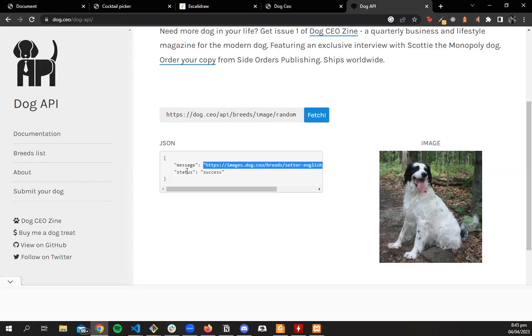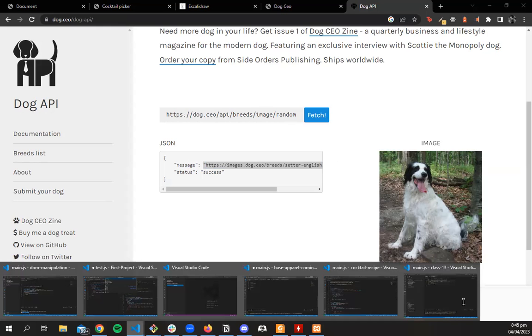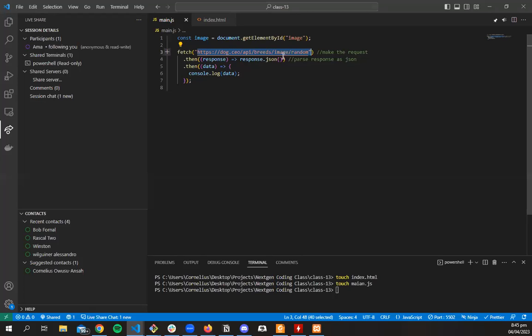And then we'll get a status. So we know that when we make a request, the request usually will get two things back in it. So we'll get a message and status. So back into our code, we're making a request to their API. The response we get, we want to pass it as JSON. And when we're ready, I think we know that the data that comes back will have two things. It'll have message and it'll have status.